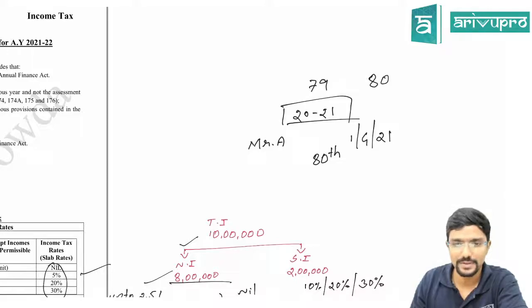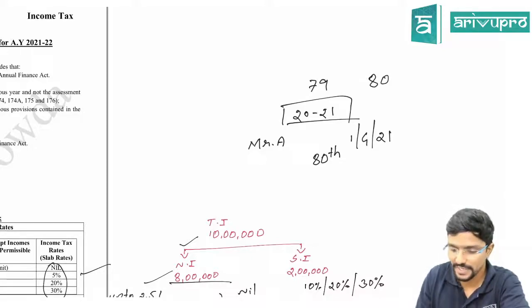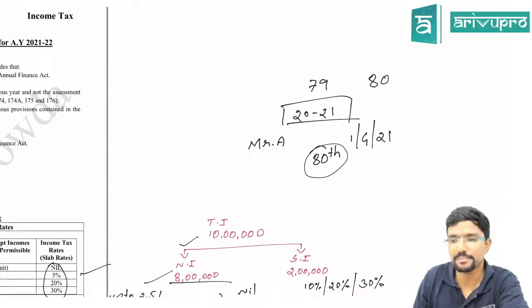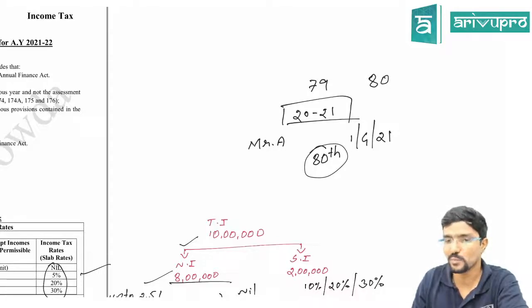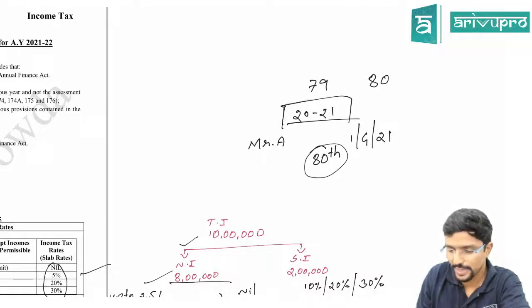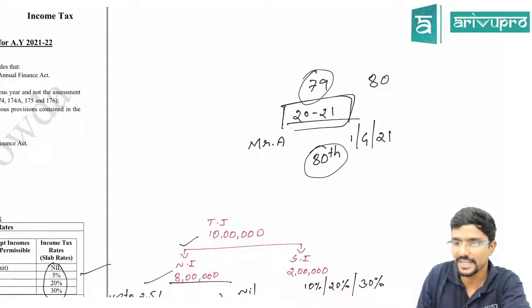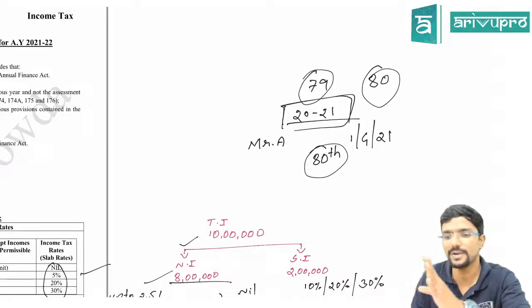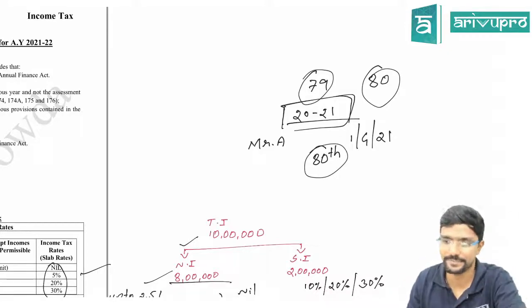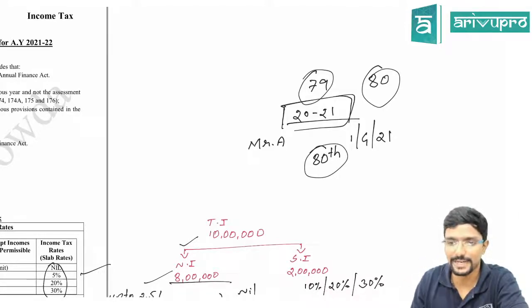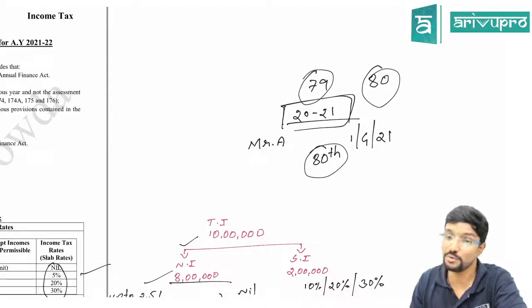Mr. A is an individual who is celebrating his 80th birthday on 1st April 21. So, for previous year 2021, should I consider him as a 79 years person or 80 years person? And accordingly, basic exemption limit 3 lakh or 5 lakh? Tell me. So many people have given their answers. Balashridhar, you give me your answer now.